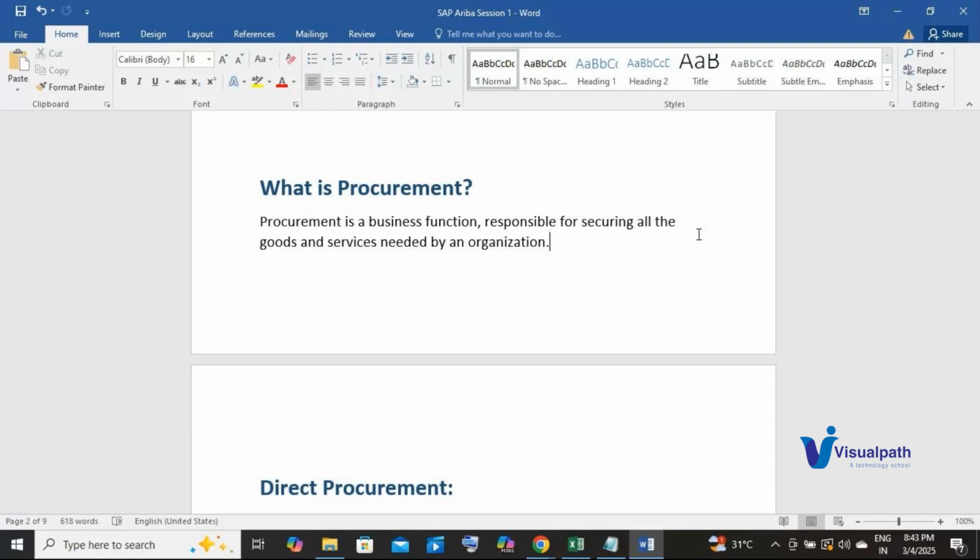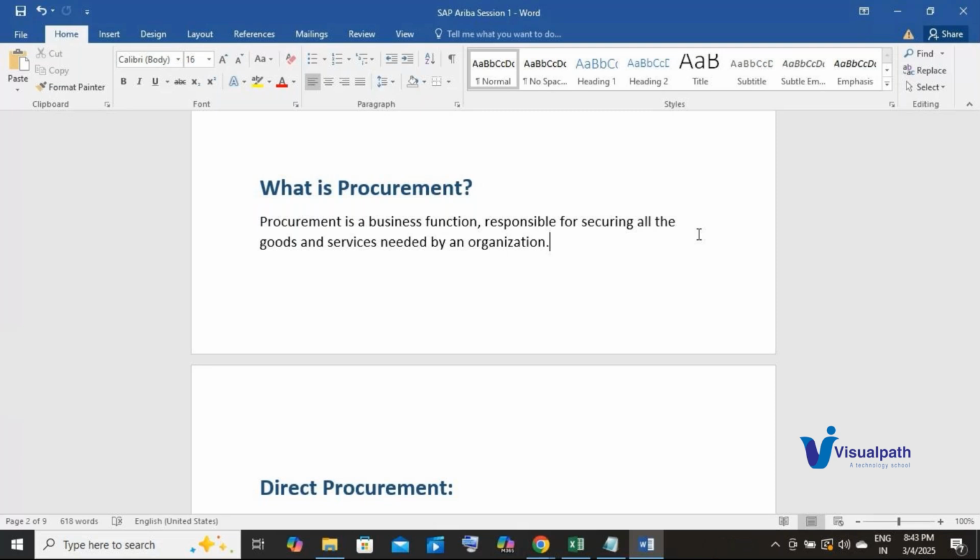Service means something given to the organization. It can be a maintenance service for any of the machines in the plant or any other service. Goods could be any physical goods that you purchase. So that in a nutshell is procurement, guys. Hope you all have understood what is procurement.